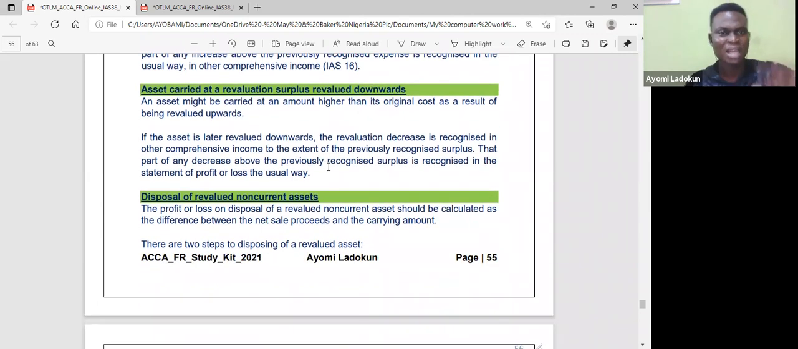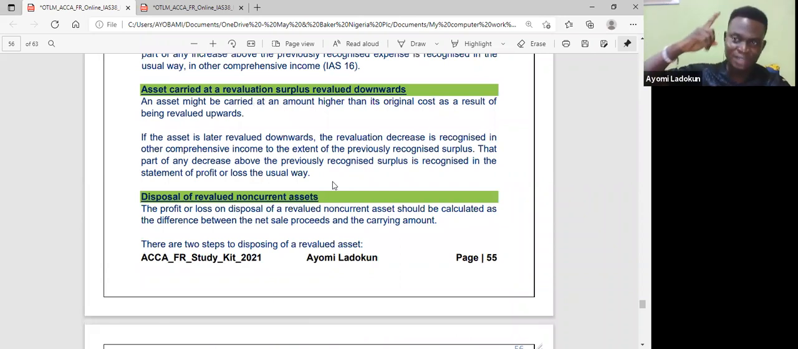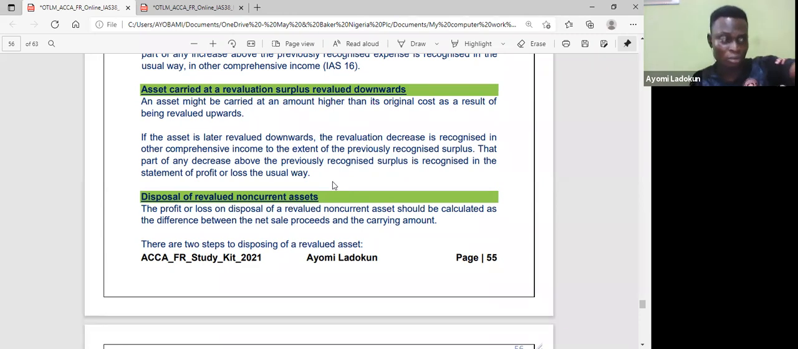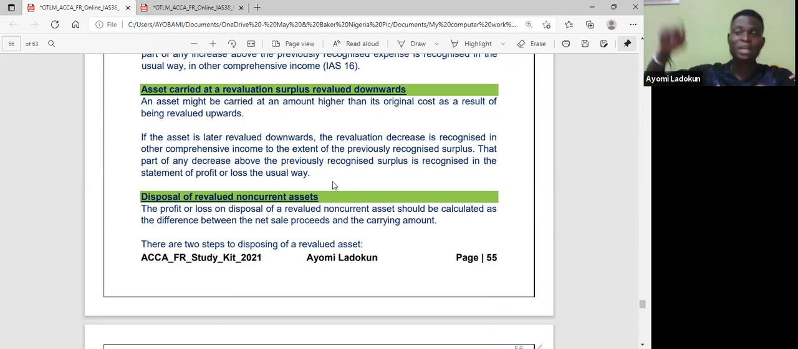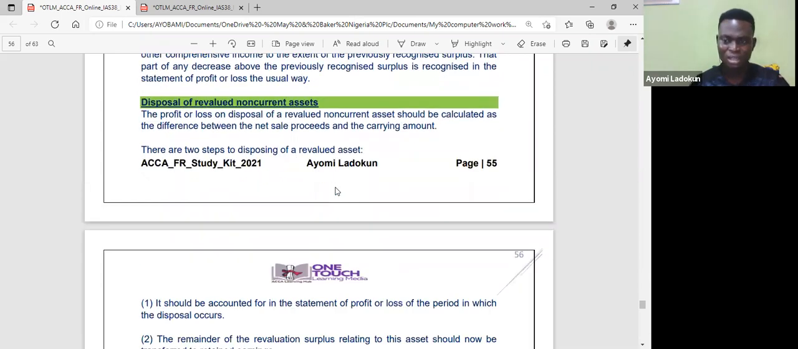That's what they're saying. Asset carried at revalued amount with a revaluation surplus, now revalue downward. So what it means is I've already revalued upward. I've already recognized that revaluation increase in OCI last year. This year, I revalue downward. Normally, if I revalue downward, I take it to P&L. But because there's a balance in the OCI, that revaluation downward, which should have been an expense, I'll first take it to my OCI, knock it out. If I have a balance remaining, I'll now take it to P&L. That's what they are saying.